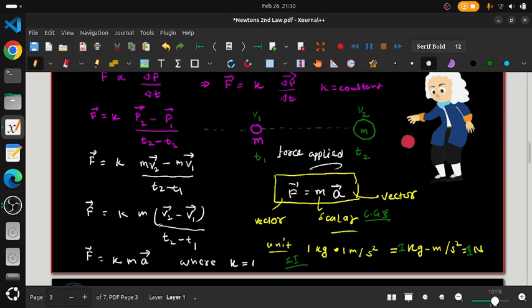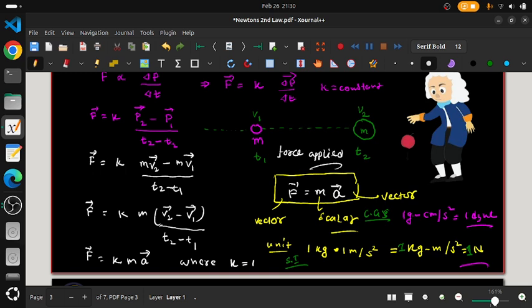So here what we'll do then? We will be taking the mass as 1 gram, and the acceleration will be centimeter per second square, right? So 1 gram centimeter per second square, this we call 1 dyne only. So this is the Newton and dyne.